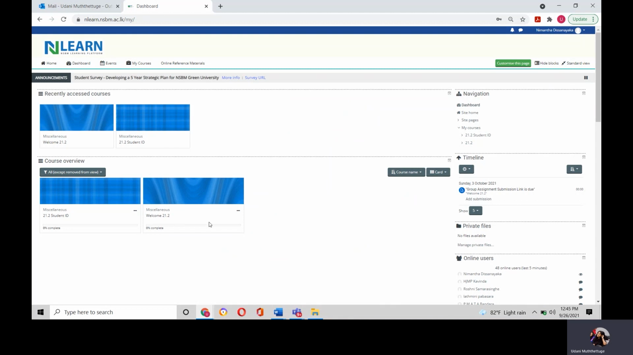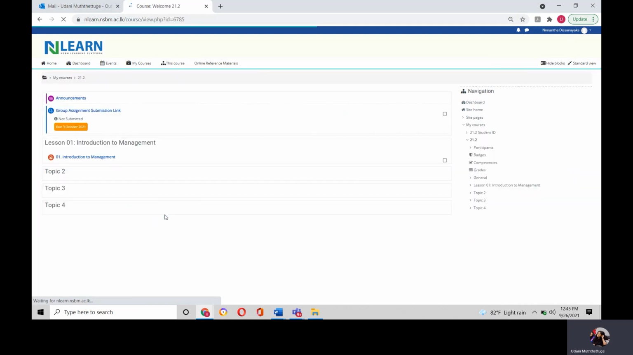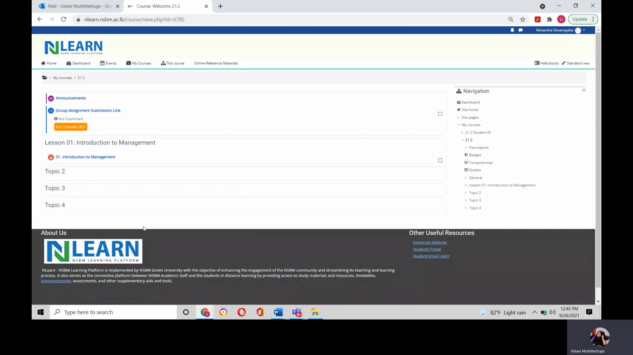Okay, so just for the demo, I have created the Welcome 21.2 module. So I am going to click on this. Imagine that this is the management process module. So once I click on this, I will get access to all the materials, the assignment submission link, and everything that is related to the management process module.